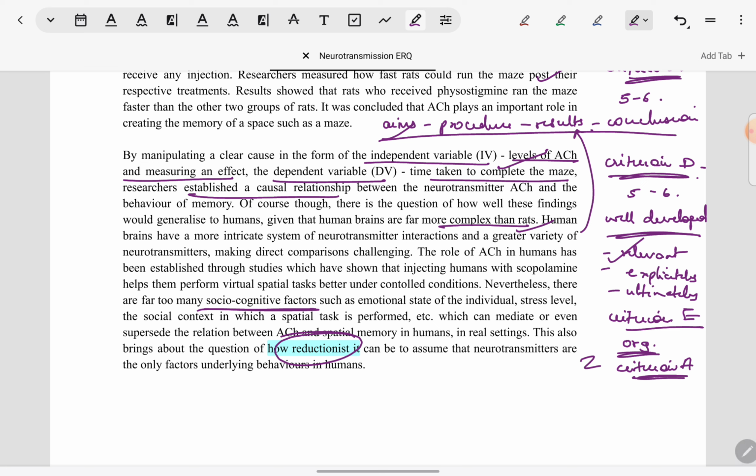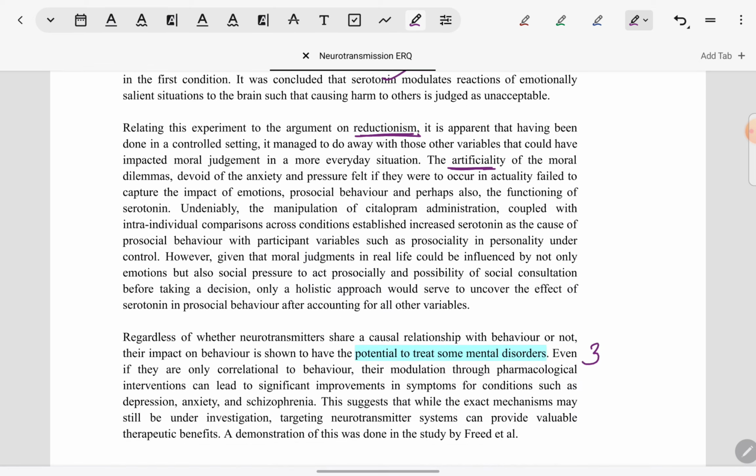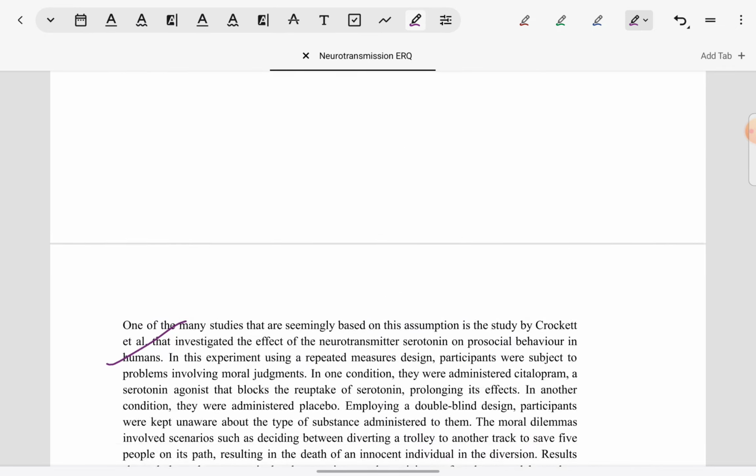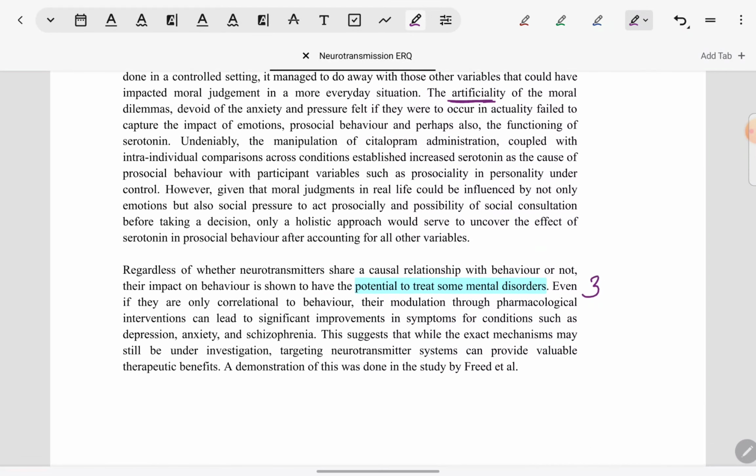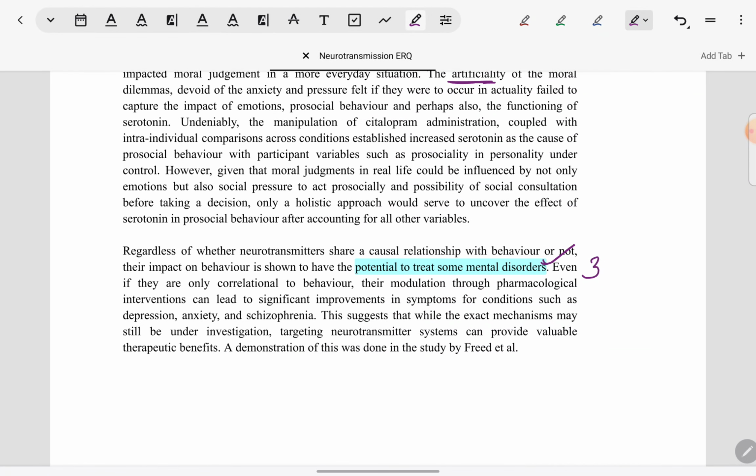Good development, relevant points are made, they are explicitly linked to the study, and they are linked back to the main argument. Also, now we see a broader organization in the answer such that after one argument is completed fully, then only the next argument on reductionism is made. Then when that is completed fully, then the next argument is made, which is about how neurotransmitters can be used to help treat certain disorders. So again, in the larger picture also, the answer has a clear flow.